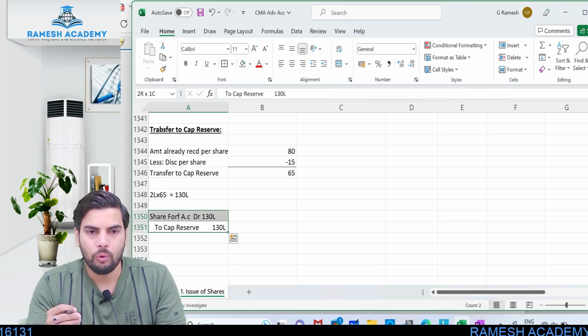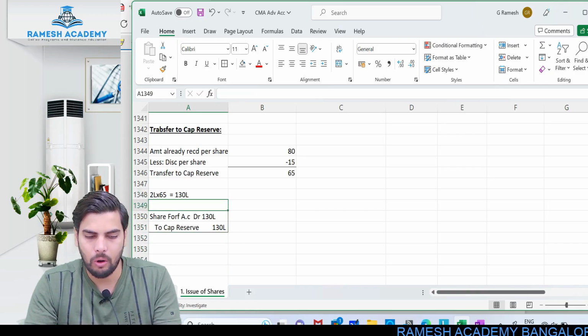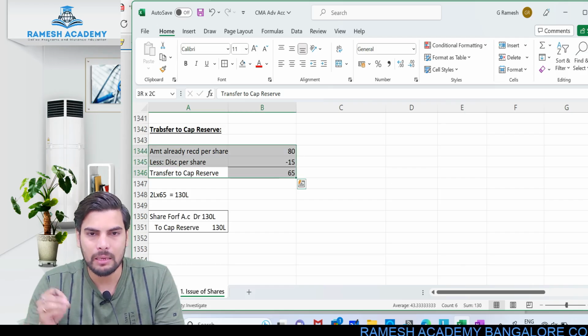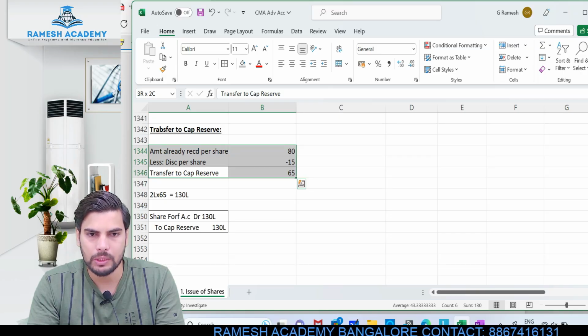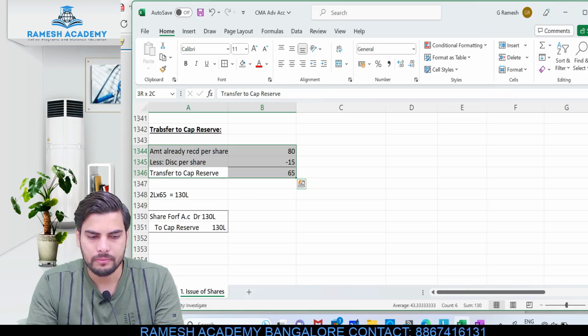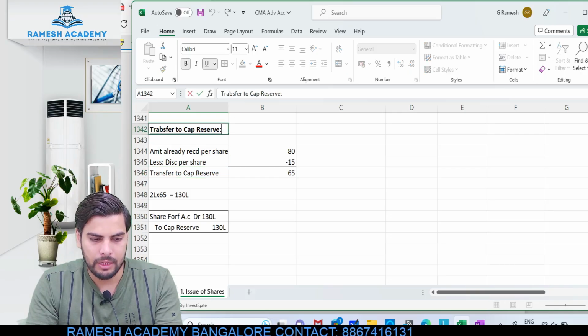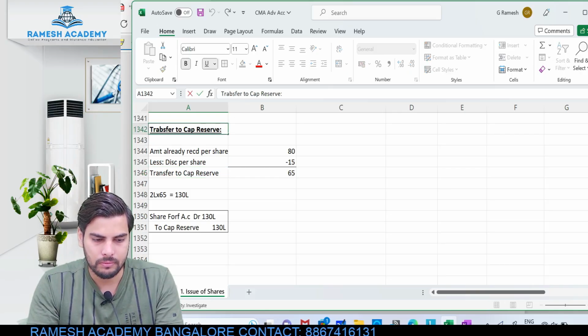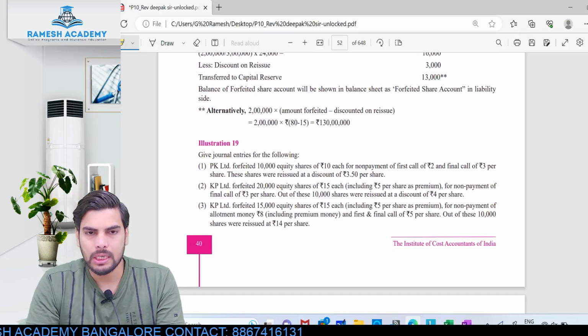Clear? When only a certain number of shares which were forfeited are being reissued, at that point of time, always follow this approach. Calculate per share how much is the amount which you already received, and out of this how much is the discount. Utilize the extent of discount, and whatever is the remaining amount, that is what will be transferred to capital reserve. Is this clear? I hope you guys understood this. Anybody having any doubt, any confusion? Clear? So with this we complete this illustration number 18.